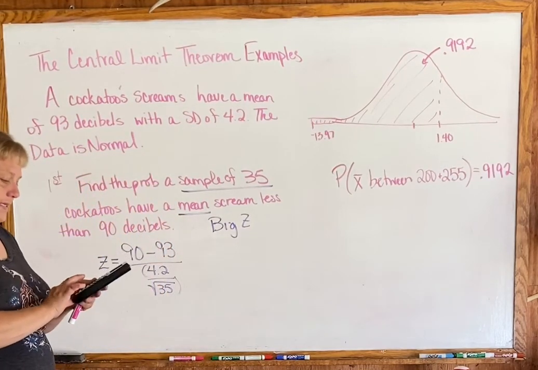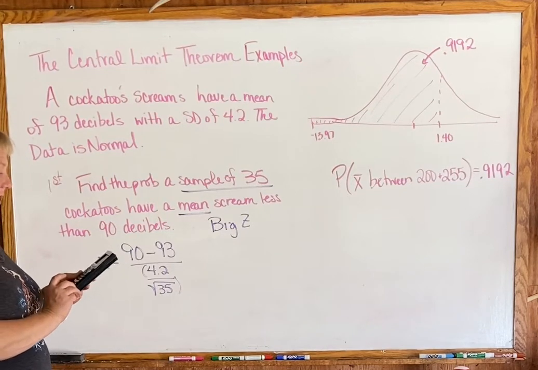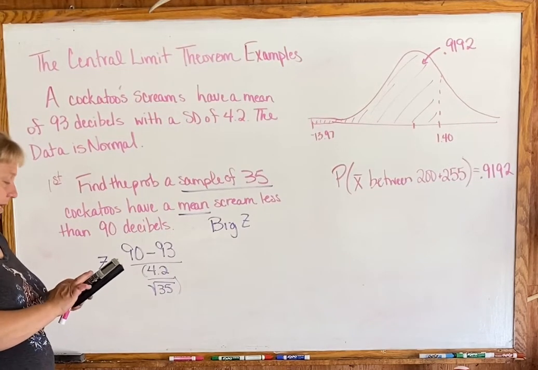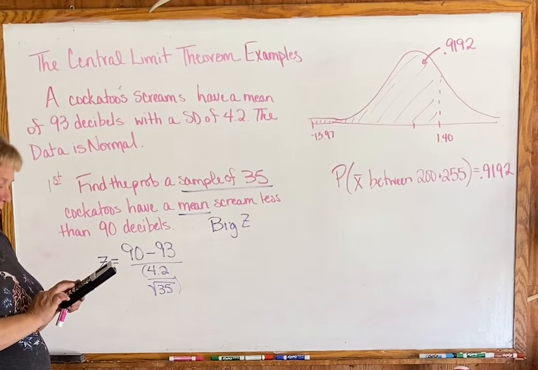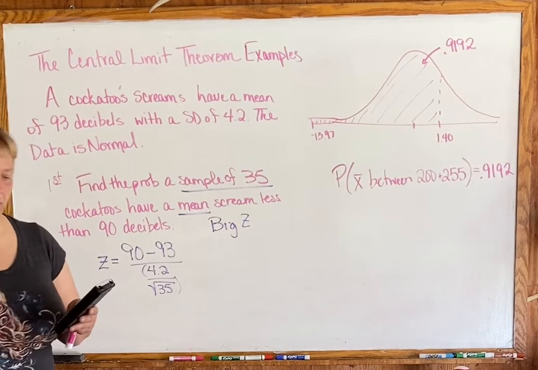So as always, 90 minus 93, hit enter, then divided by parentheses 4.2 divided by the square root of 35, close your parentheses.